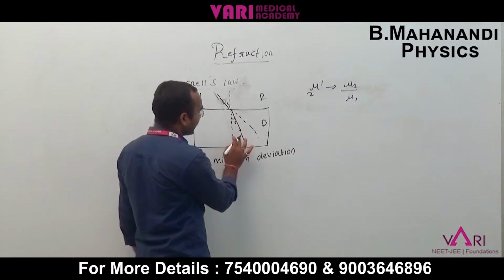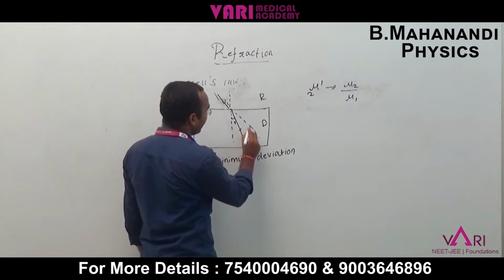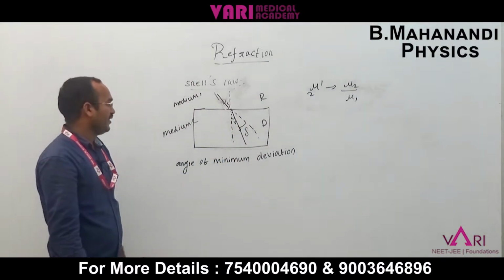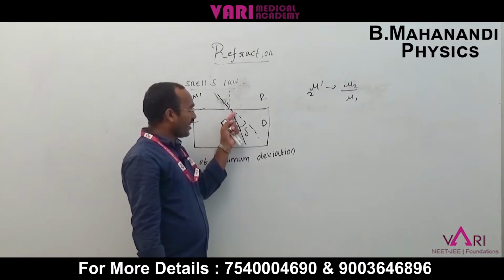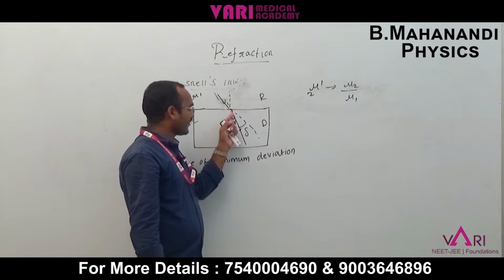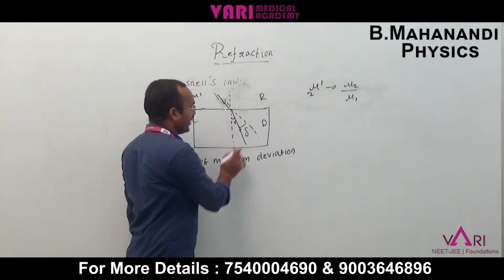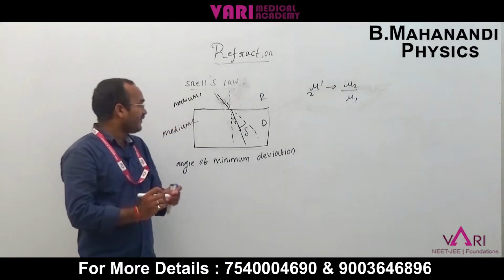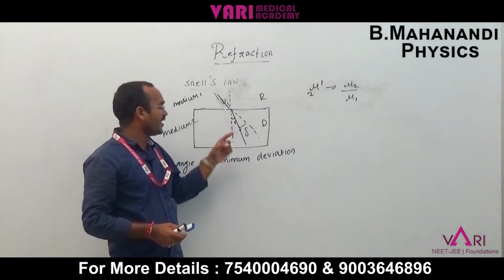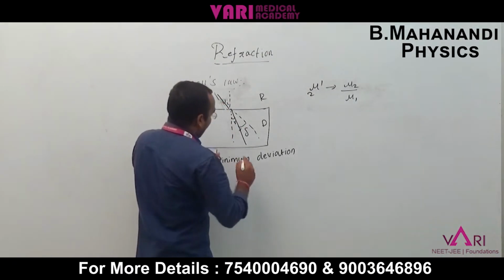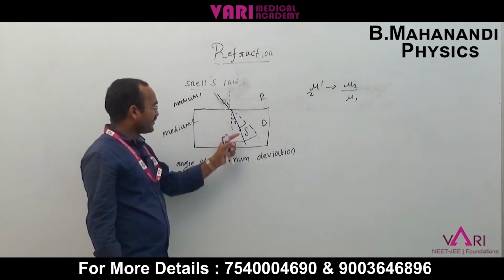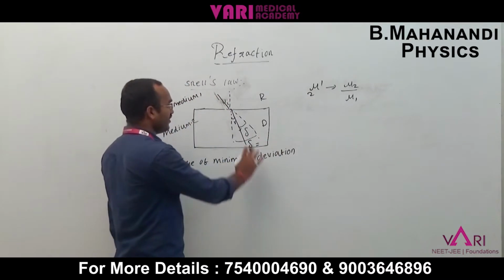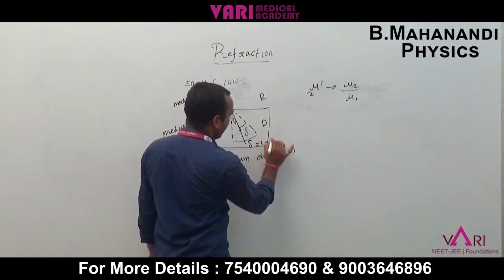The angle of minimum deviation is i minus r.